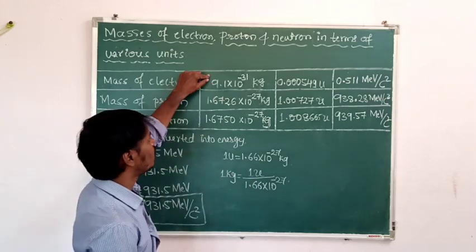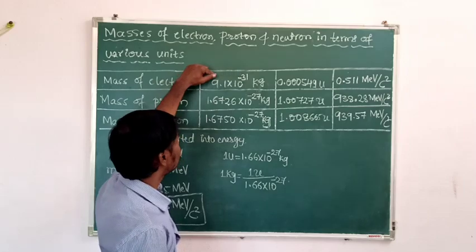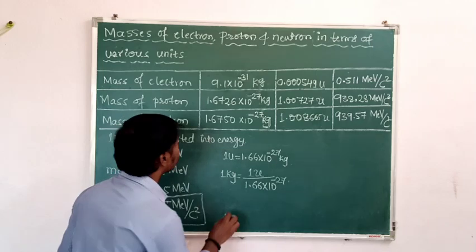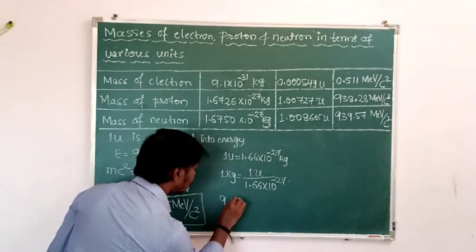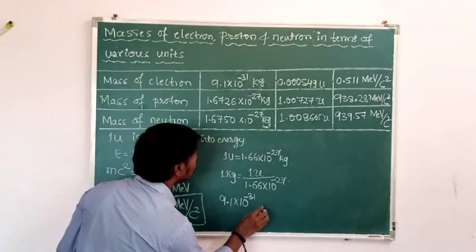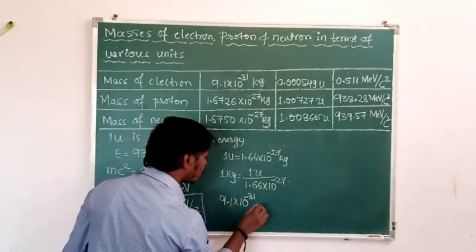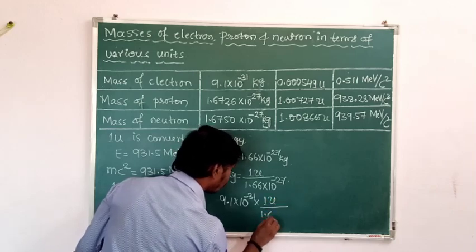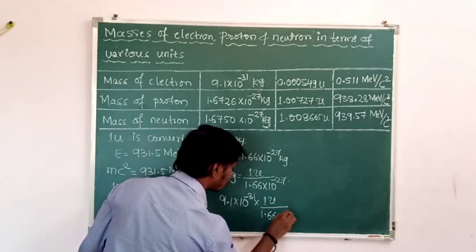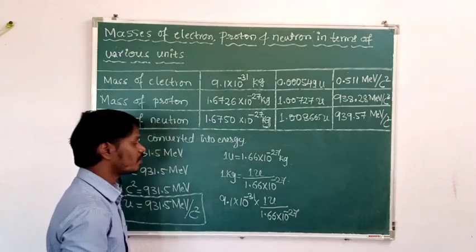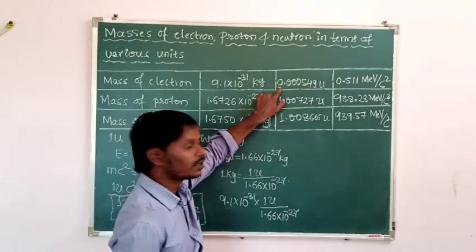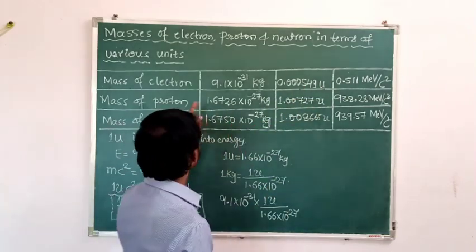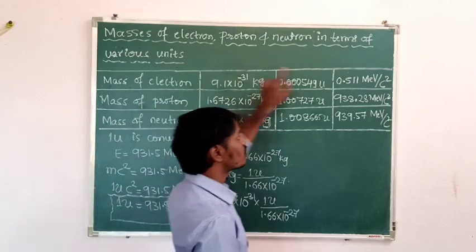So we know that the mass of the electron is 9.1 into 10 to the power of minus 31 kg. In terms of atomic mass unit, that is 9.1 into 10 to the power of minus 31 kg, 1 kg means here 1 atomic mass unit divided by 1.66 into 10 to the power of minus 27. On solving this one, we will get the answer about 0.000549 atomic mass unit.